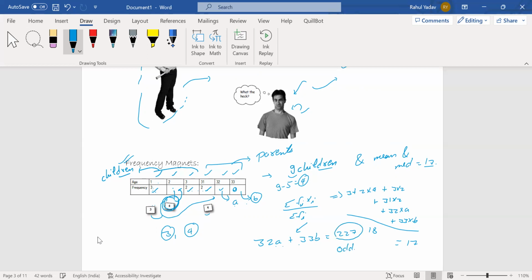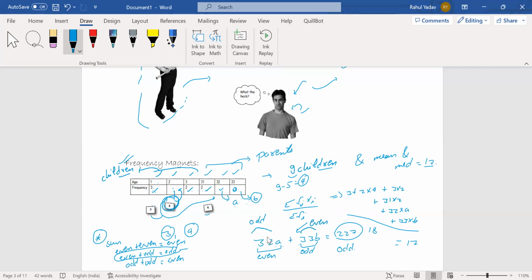The basic concept from mathematics states that even plus even is even, even plus odd is odd, and odd plus odd is also even. So if I take this case, either this number is even and this number is odd, or this number is odd and this number is even.